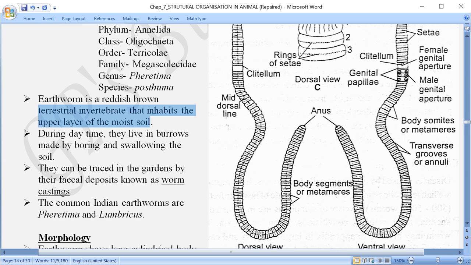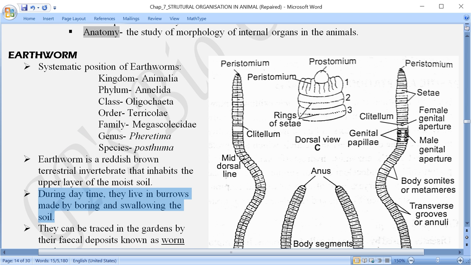During the daytime, when the heat of the sun or the intensity of the sunlight is more, they have to go deeper inside the soil so that they can protect themselves. So what happens here? During the daytime, they live in the burrows that they make by boring and swallowing the soil.